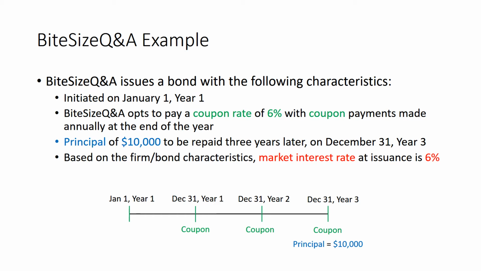These are our coupons, and those will occur on December 31st, year 1, December 31st, year 2, and December 31st, year 3. We can calculate these coupon payments as coupon rate multiplied by the face value of the bond, so that's 6% times $10,000 or $600. So we know on December 31st of every year, the coupon payment will be $600.